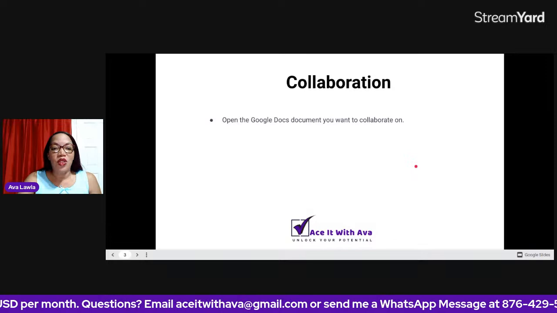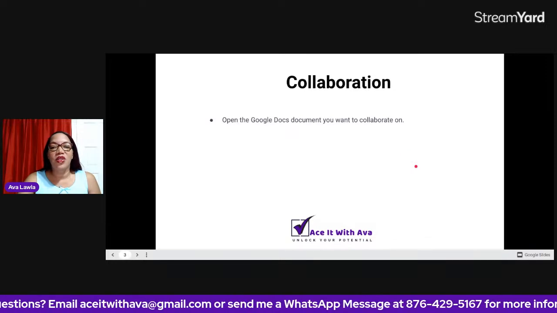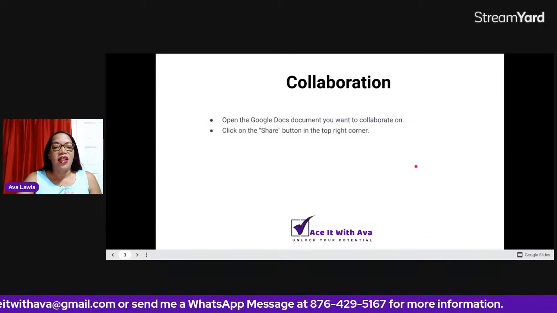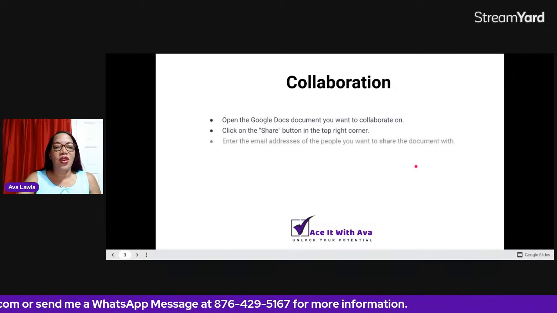So it says open Google Docs in the document you want to collaborate on. Click on the share button, which you saw us do a while ago.